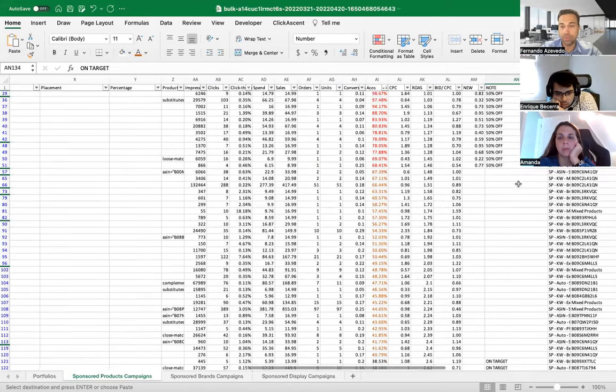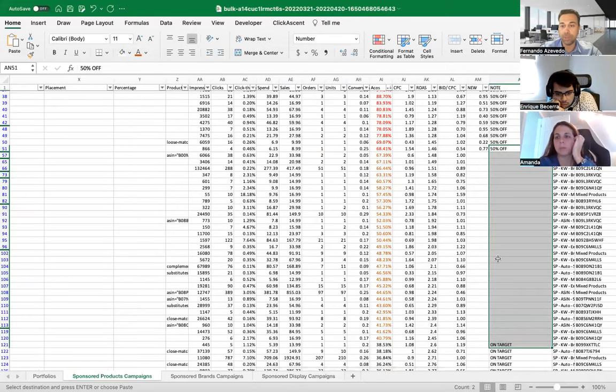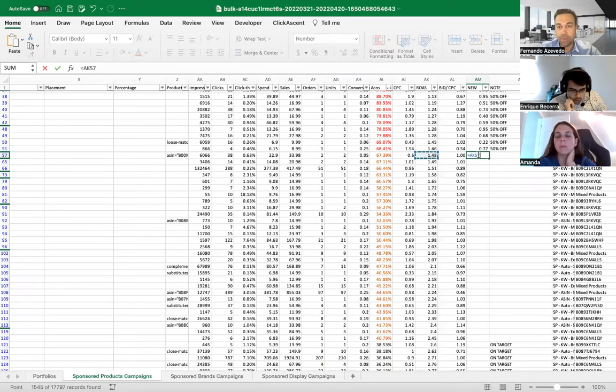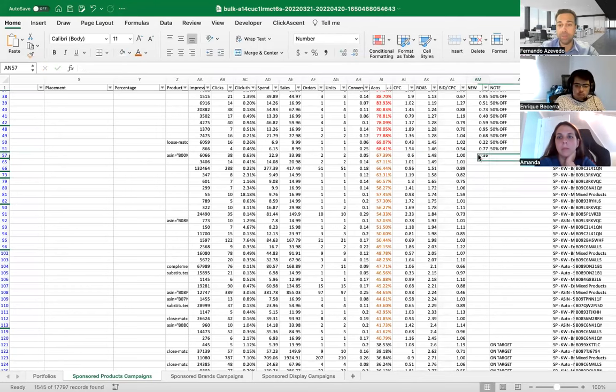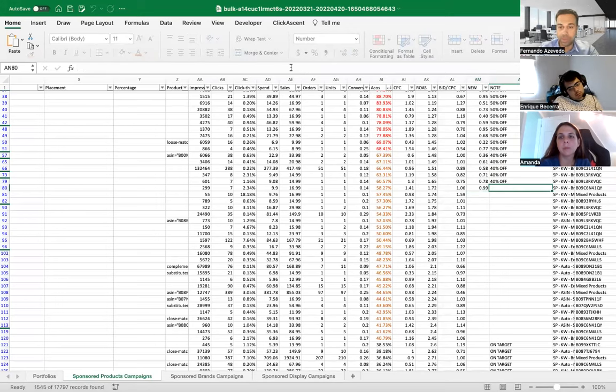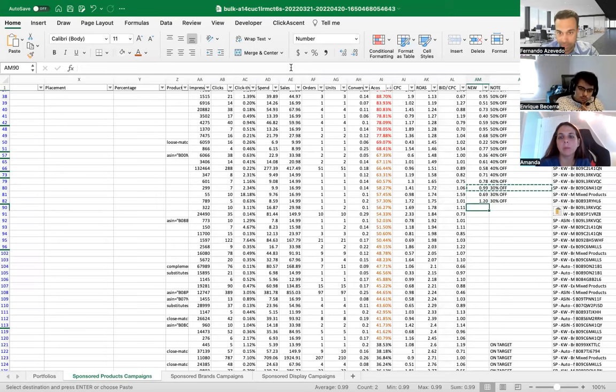Yes, so to get from 50% off to on targets, I'm going to reduce the discounts. So for example, here, I'm going to multiply CPC by 0.6. So that would be a 40% discount. So multiplying by 0.6, I'm doing a 40% discount. I'm going to do the same thing with all these guys that are around the 60s. So they're all going to be 40% discounts. Here, I'm going to do a 30% discount. So I'm going to multiply that by 0.7. And this is going to be 30% off. And I'm going to do that with all these guys around the 50s.